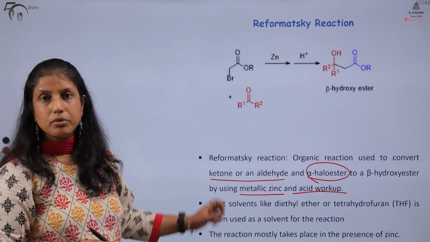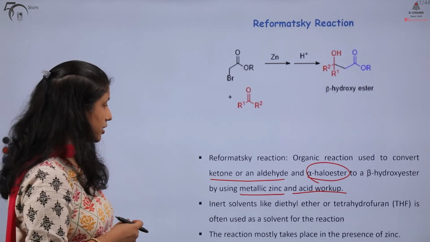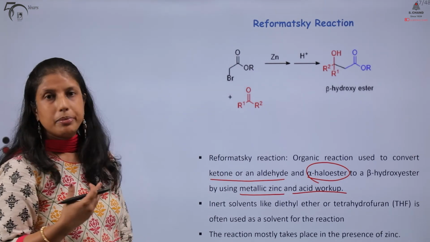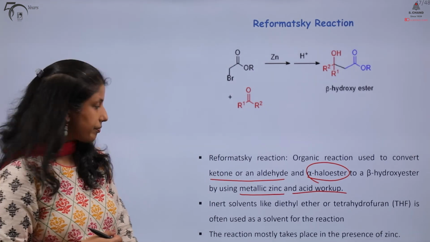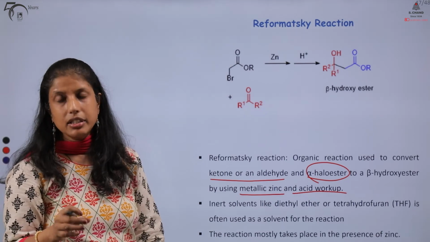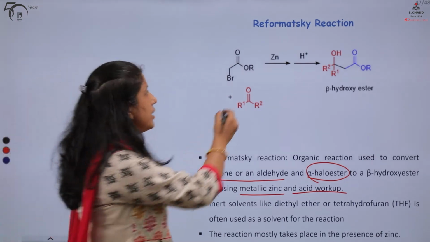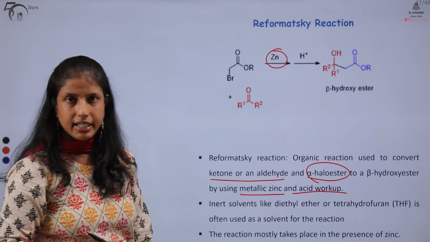The reaction works best whenever we use inert solvents, for example, tetrahydrofuran. And the reaction only takes place when we are using zinc.